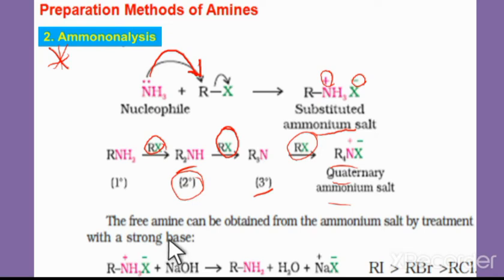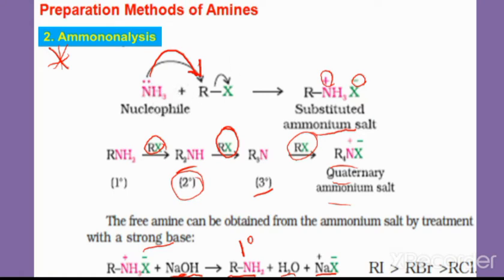Okay, the free amine can be obtained from the ammonium salt by treatment with a strong base. When the strong base is treated with this salt, we get the free amine. So the substituted ammonium salt, RNH3+ X-, treated with a strong base like sodium hydroxide gives the primary amine, and in addition water and sodium halide. This way we can get the free amines from the salt. This process is known as ammonolysis.